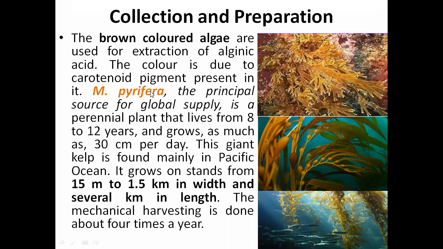It is a perennial plant that lives from 8 to 12 years inside the sea, and grows as much as 30 centimeters per day. So it's a very good growth, we can say.